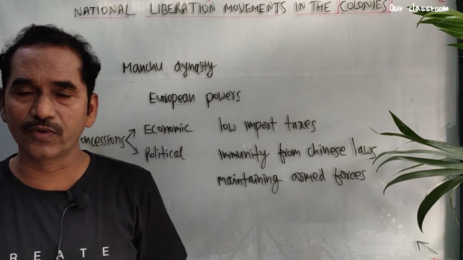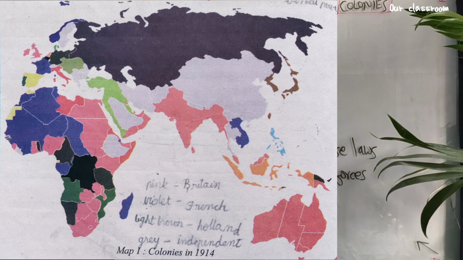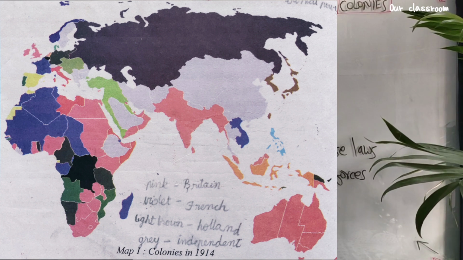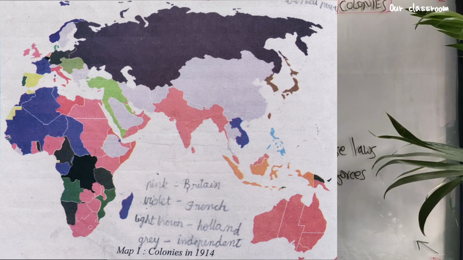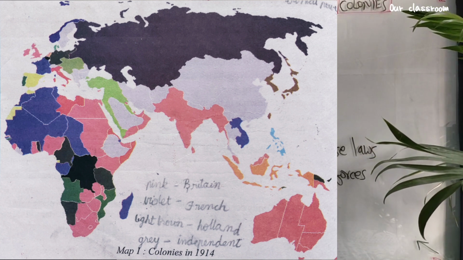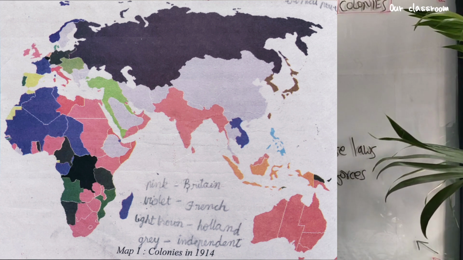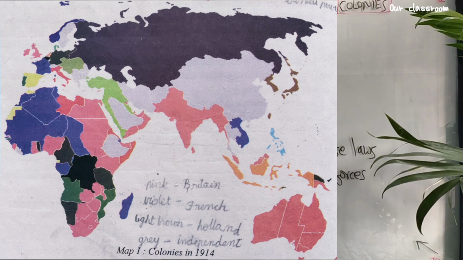Here a map of 1914 is given. So you observe this map. In this map, the pink color countries are known as Britain's colonies. Already Britain is given pink color. In the same way, see blue color countries are known as France's colonies. And see grey color like China, Afghanistan, Iran, a part of Saudi Arabia, and in Africa it is Ethiopia. Those grey color countries are known as independent countries.